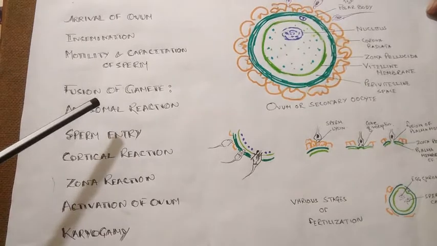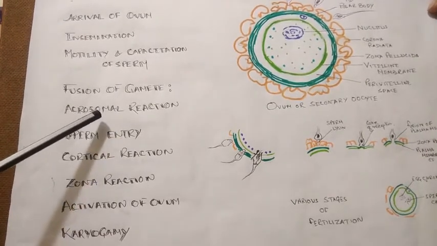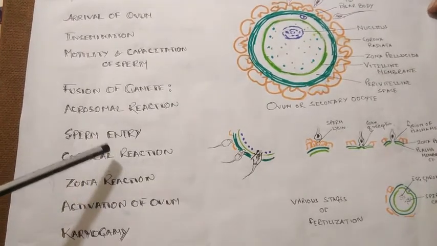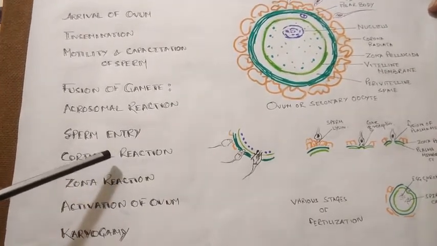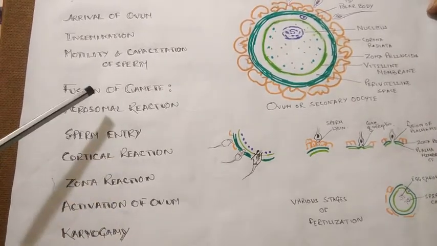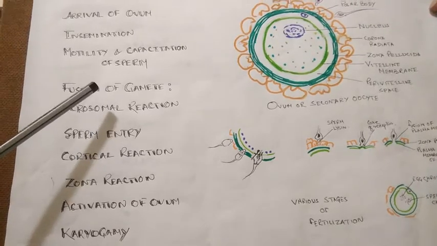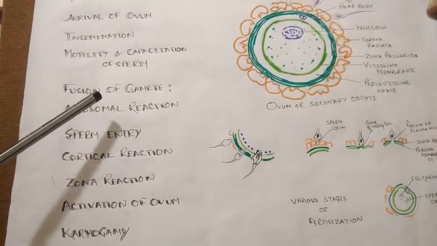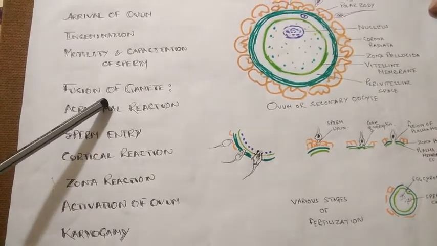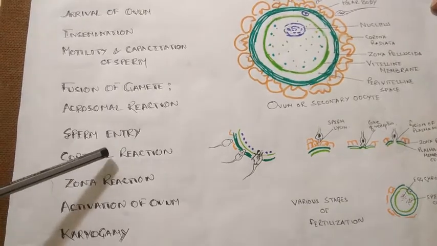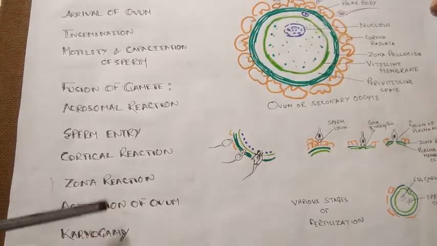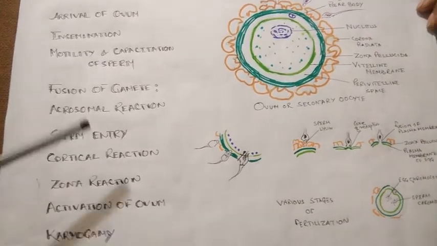acrosomal reaction, then entry of the sperm, then cortical reaction, then zona reaction, then activation of the ovum, and finally karyogamy. So fusion occurs in several subphases: the acrosomal reaction, entry of the sperm, then cortical reaction, zona reaction, then activation of the ovum, and finally karyogamy.